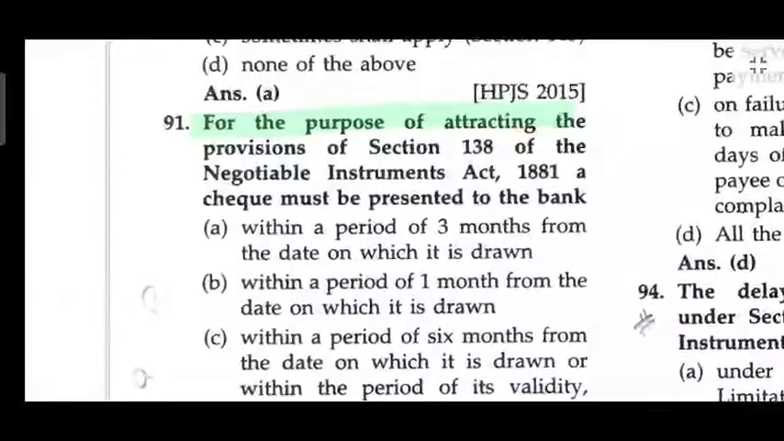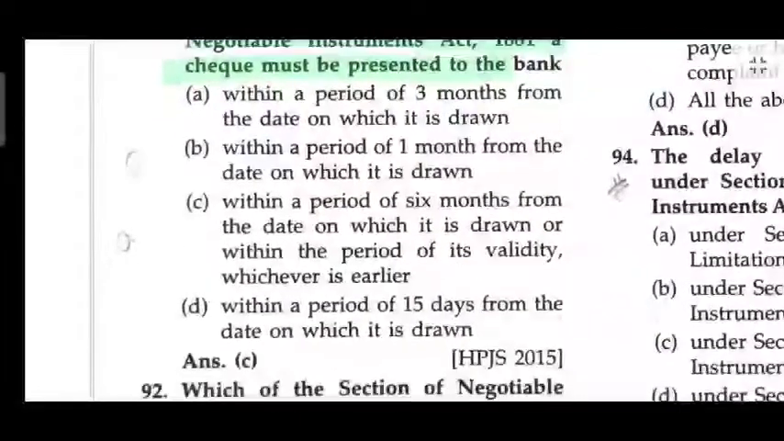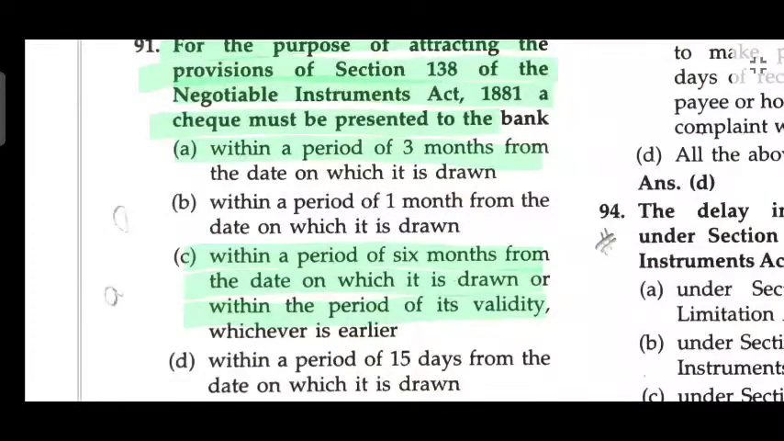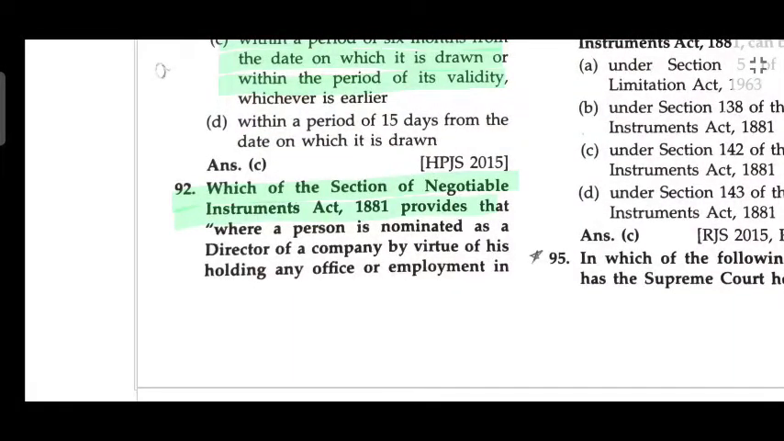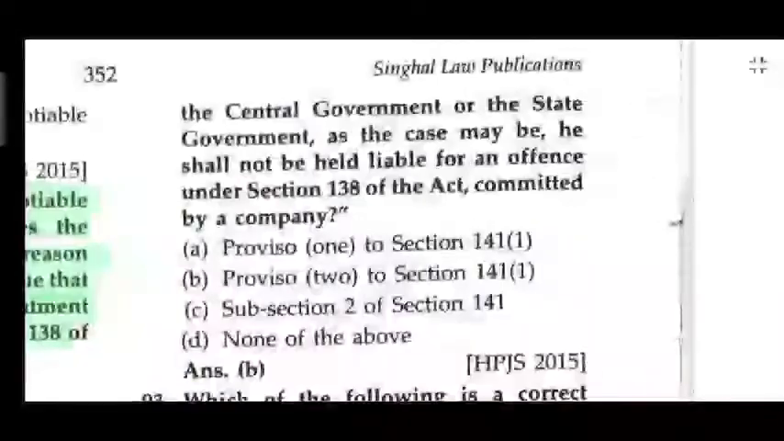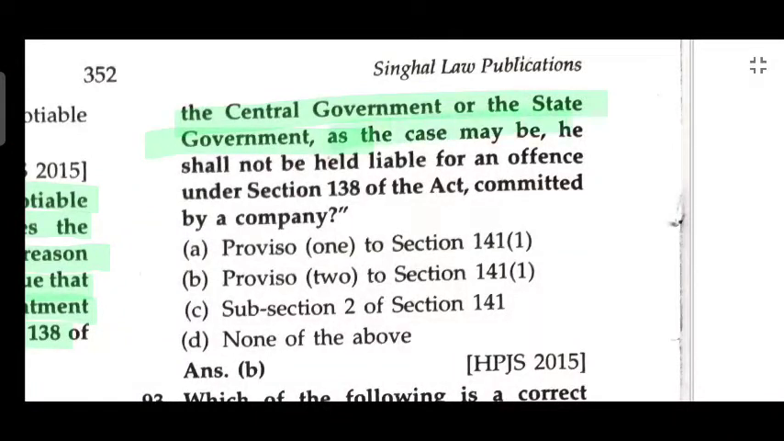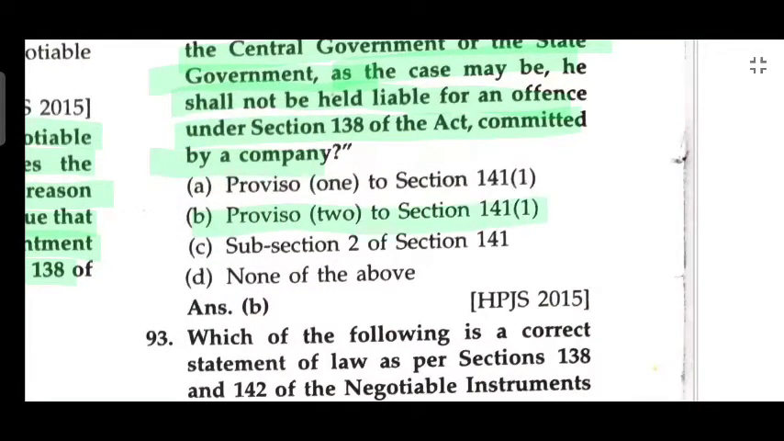For the purpose of attracting the provision of section 138 of NIA Act, a check must be presented to the bank within the period of 3 months from the date on which it is drawn, or within the period of its validity. Which section of NIA Act 1881 provides that where a person is nominated as a director of the company by virtue of holding any office or employment in the central government or state government, as the case may be, he shall not be held liable for the offence under section 138 committed by the company? The proviso to sub-section 2 of section 141, clause 1.